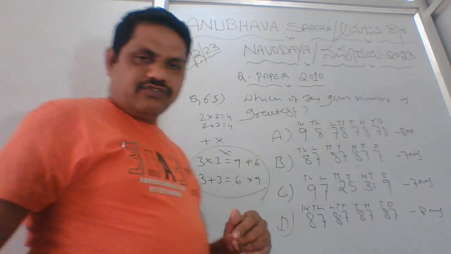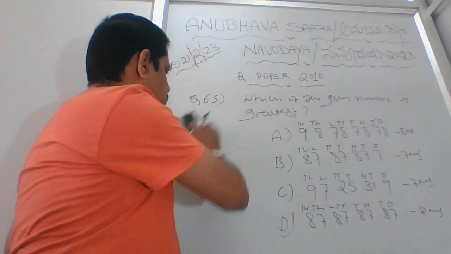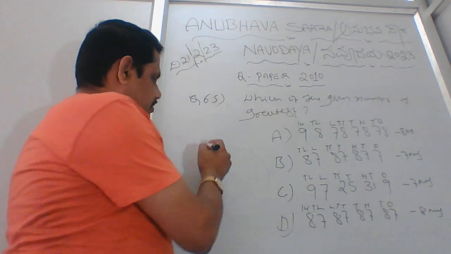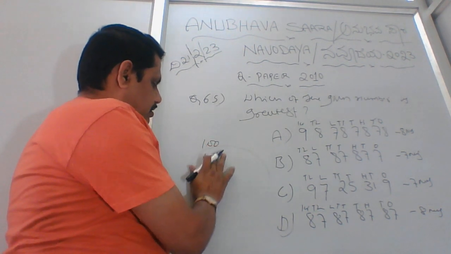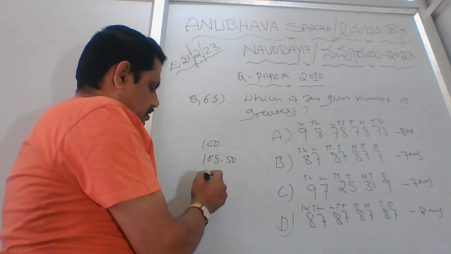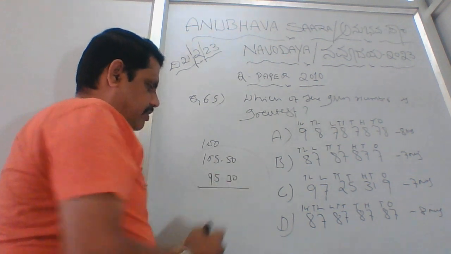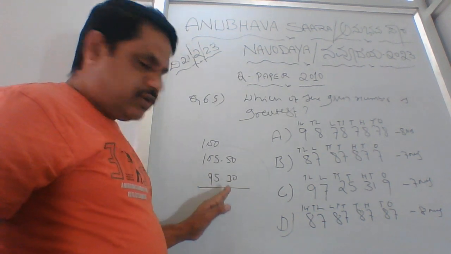Okay, I'll show you one more example with decimals. In decimals, it might be 100 rupees, then 105 rupees 50 paisa, then 95 rupees 30 paisa. So while calculating you have to do it like this.